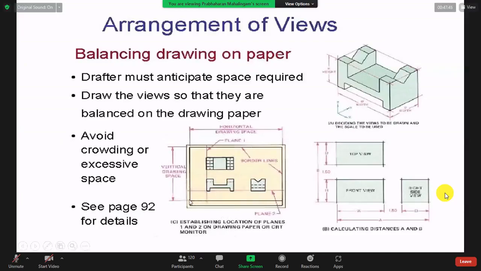This is called the title lines. Here your name box is there, projection symbol is there, title box is there, right? So how do they draw these three views? What are the three views? Is the diagram from first angle or third angle?